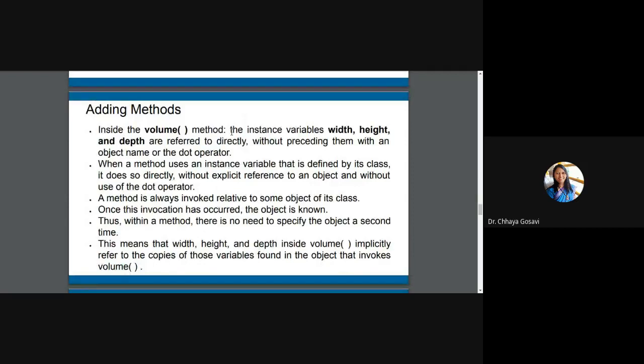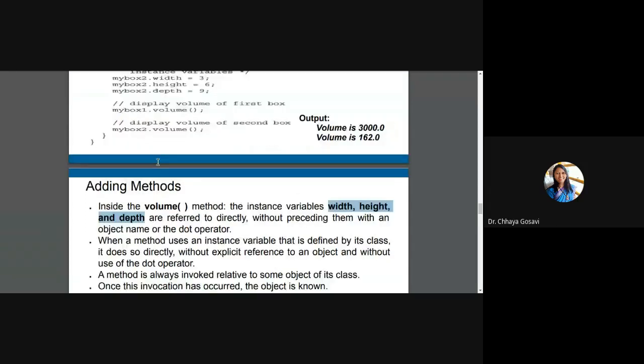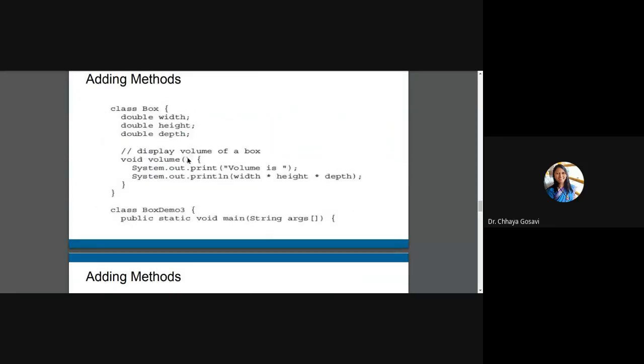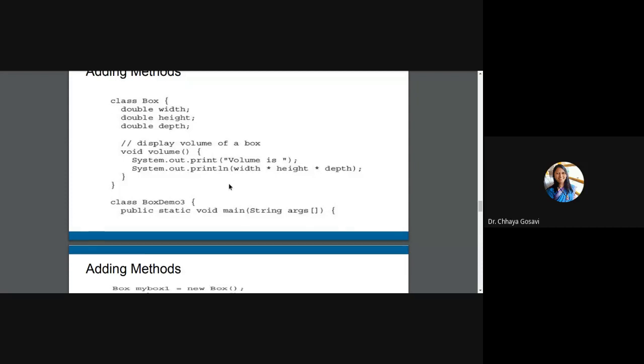So inside the volume method, you don't need to define these variables. These variables are defined already in the class. So here in this method or function, I'm not saying integer or double width, height, depth. I can directly use these variables because these variables are class variables and this method is also a class method. Or in the case of the Person class, we have used birthday, age and name directly without creating a local copy of that variable there.